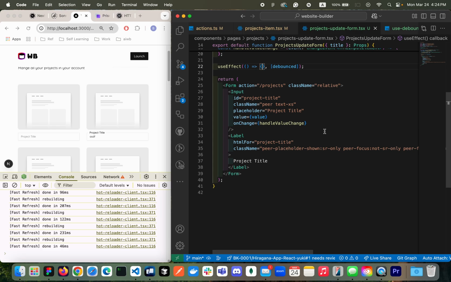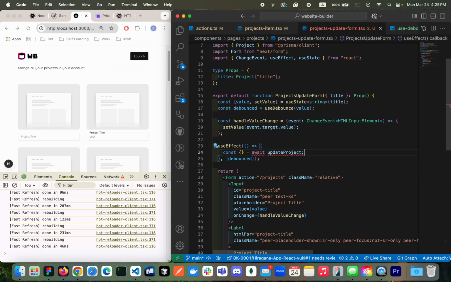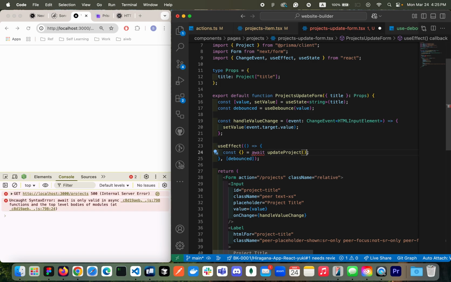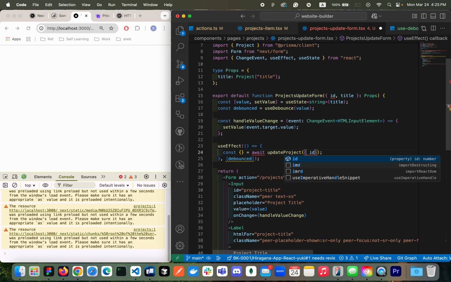Let's try to do that here. So what I would do is const and then result, or you can destructure initially and then await. We cannot await here, right? So we need to build a small function. Here, we're gonna build another wrapper here, so we don't need to worry. So we're gonna pass the data that is ID, right? So we can receive the ID from here and the title, right? So we're gonna pass the ID and then title, that is debounced.